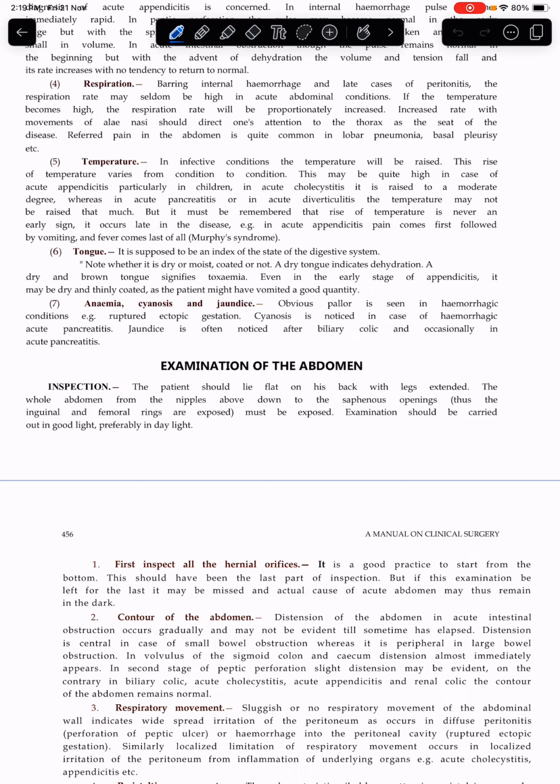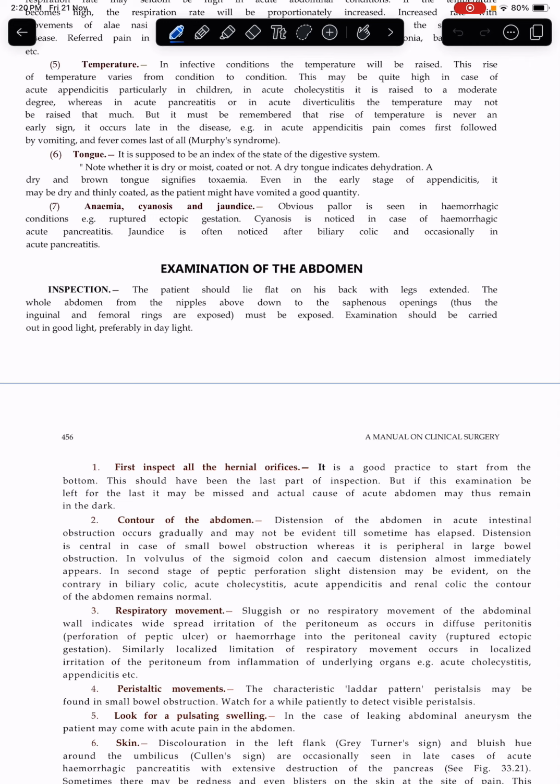Anemia, cyanosis, and jaundice. Obvious pallor is seen in hemorrhagic conditions, for example ruptured ectopic gestation. Cyanosis is noticed in the case of hemorrhagic acute pancreatitis. Jaundice is often noticed after biliary colic and occasionally in acute pancreatitis.